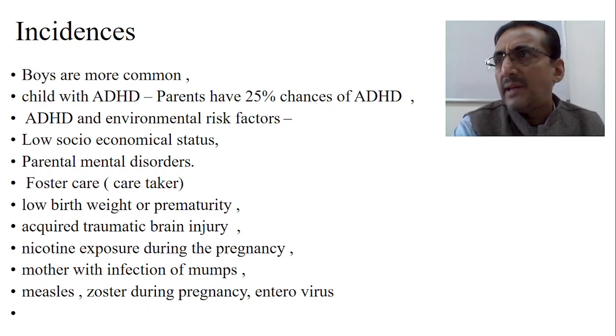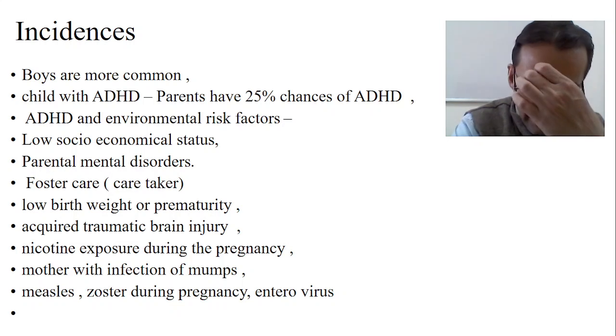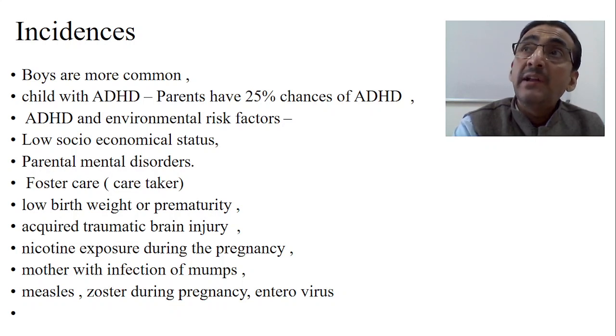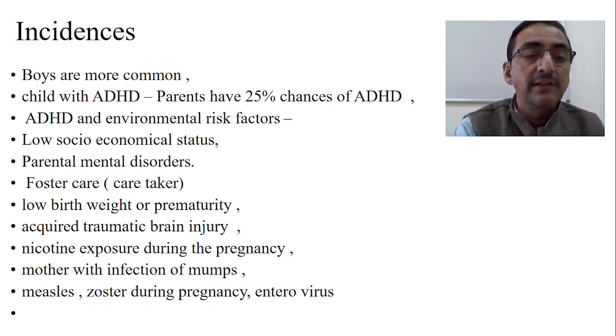Yes, low birth weight, because of the immaturity of the brain, and the white matter may not develop properly. Usually in low birth weight and prematurity, the white matter problems are commonly seen around the hypothalamic area and all. Okay, so now leukemia, yes, the leukemia which is seen. Now, acquired traumatic brain injury, any type of brain injury which occurs maybe in fetal life, maybe during the time of delivery, or afterwards, may also precipitate a chance of ADHD.